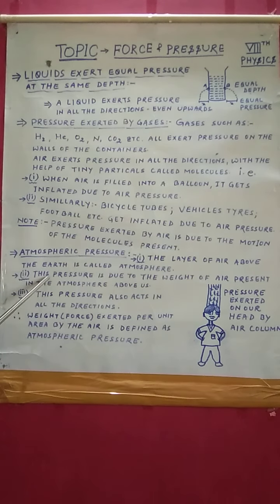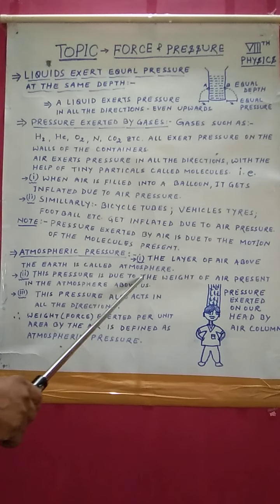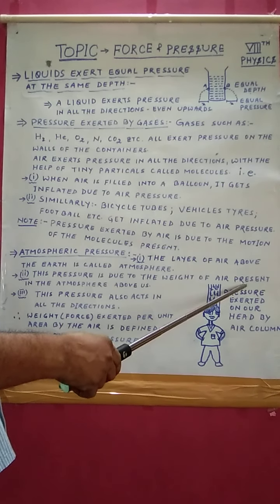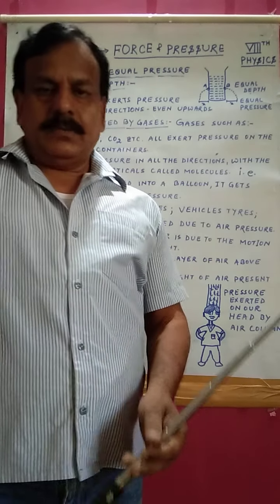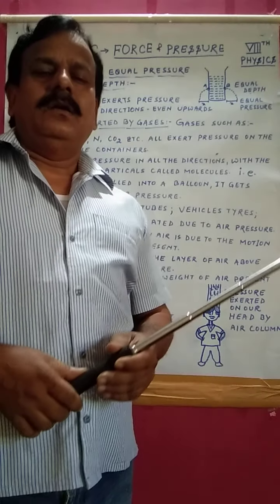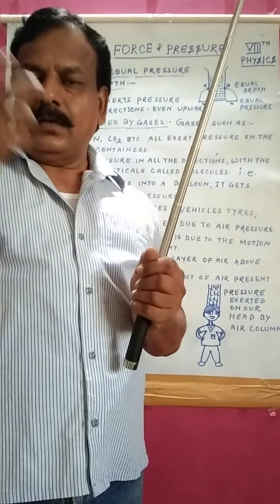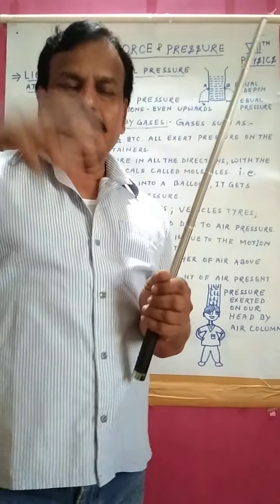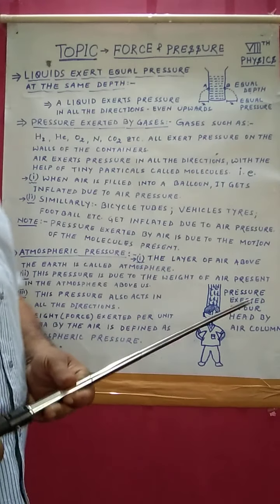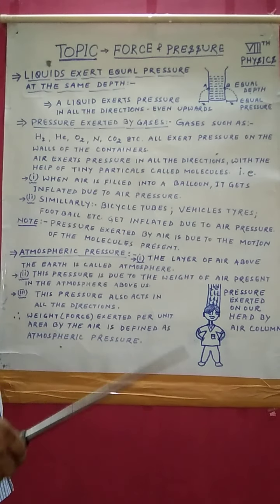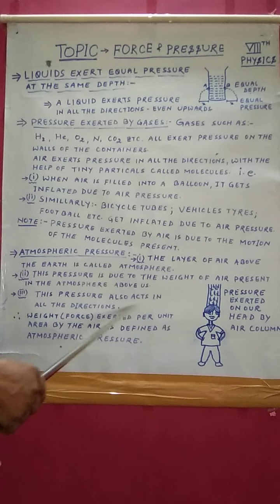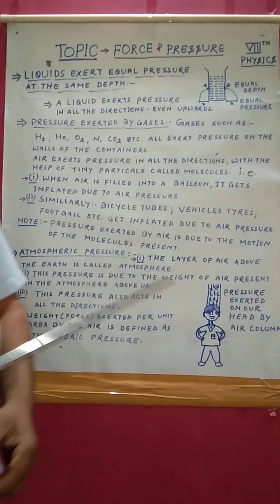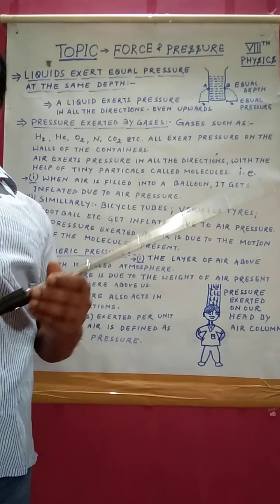Point number 2: this pressure is due to the weight of the air present in the atmosphere above us. Above us air is present, and air has molecules and they have weight, and that weight is exerting the pressure. Point number 3: this pressure also acts in all the directions.